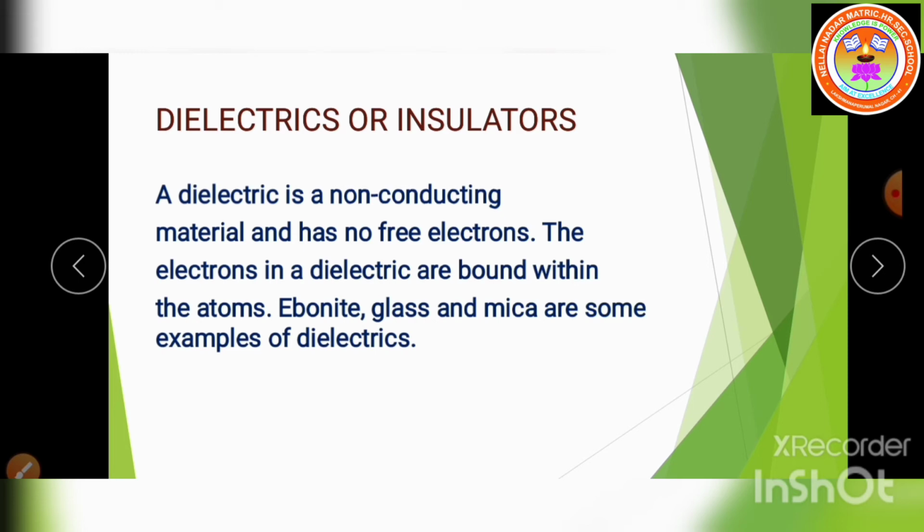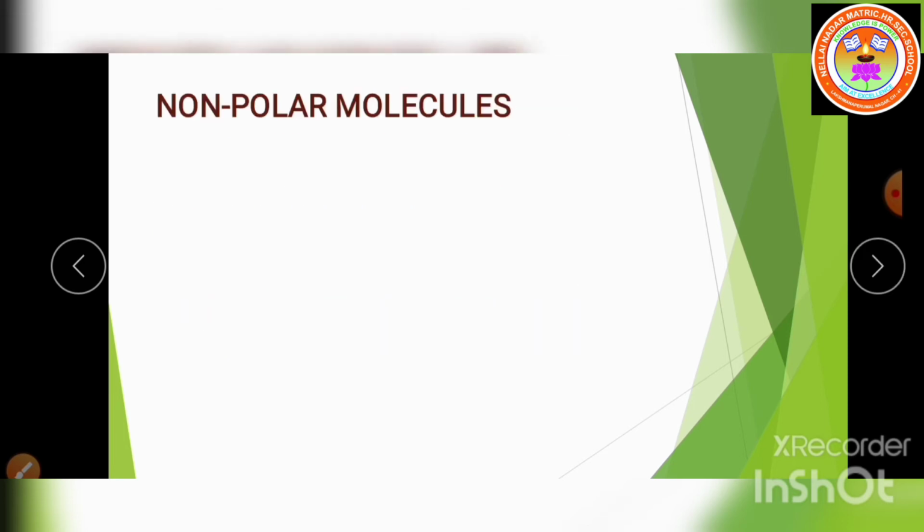Here listen, children, when an external electric field is applied, the electrons are not free to move anywhere, but they are realigned in a specific way. Based upon that, we have two types. The first one we are going to see is the non-polar molecule.